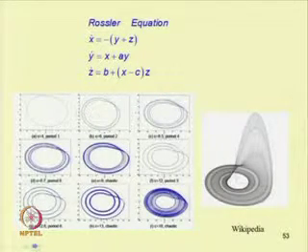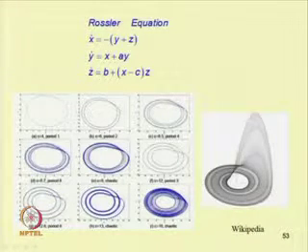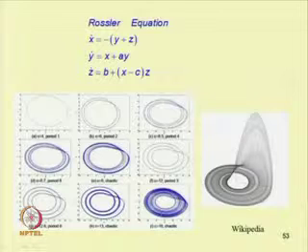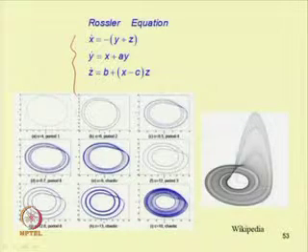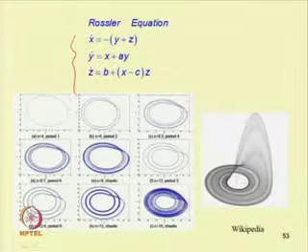Similarly, you can see this is a Rossler equation. This slide has been taken from Wikipedia, where the equation can be written this way: x dot equal to minus y plus z, y dot equal to x plus a y, and z dot equal to b plus x minus c into z, where a, b, c are constant.